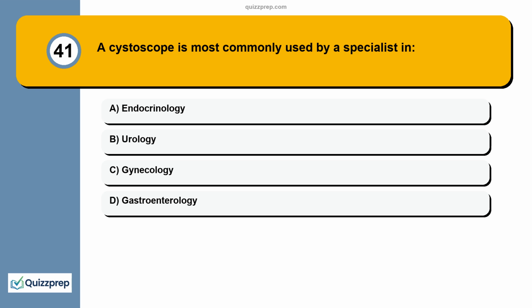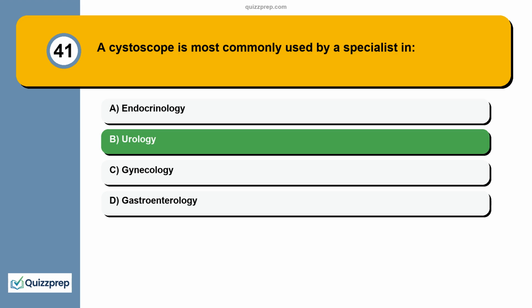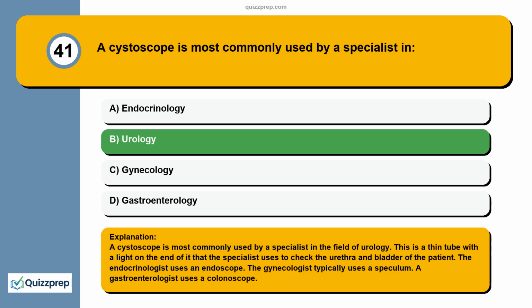Question 41. A cystoscope is most commonly used by a specialist in endocrinology, urology, gynecology, gastroenterology. A cystoscope is most commonly used by a specialist in the field of urology. This is a thin tube with a light on the end of it that the specialist uses to check the urethra and bladder of the patient.